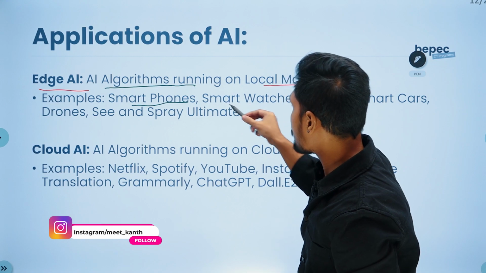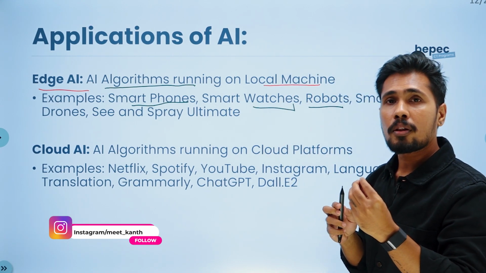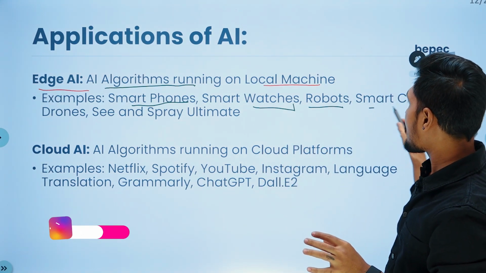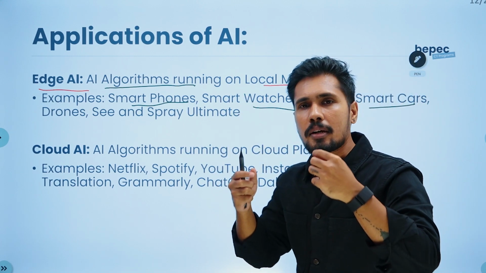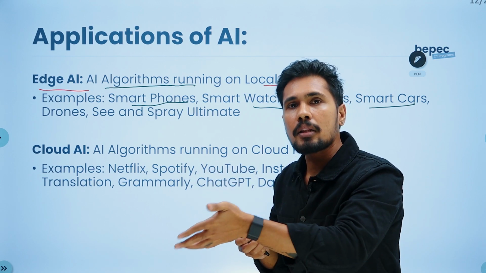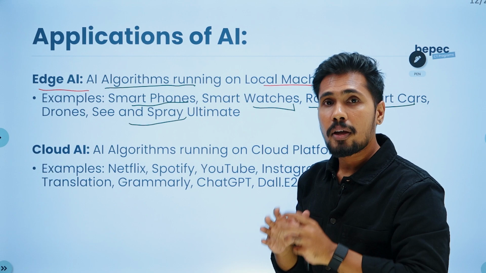So examples are smartphones, smartwatches, robots, meaning you are taking that AI algorithm and placing it inside a robot. Or we can say smart cars, drones, See and Spray Ultimate. See and Spray Ultimate is releasing this AI model in a tractor so that it can kill the weeds. For that reason, they are using this. So all this comes into the category of edge AI.